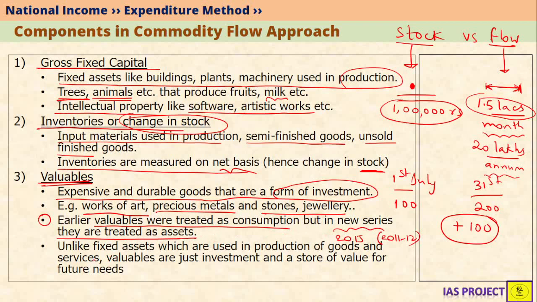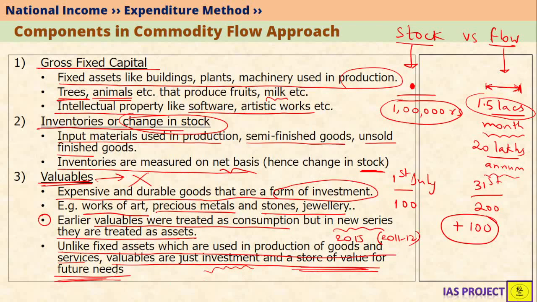We must understand there is a small difference between fixed assets and valuables. What is it? Unlike fixed assets, which are used in production of goods and services, valuables are just investment and a store of value for future needs. So, valuables are not used in production of goods and services. Fixed assets are used in goods and services production. However, both valuables as well as fixed assets are durable. But valuables are just held for the purposes of investment, and they act as a store of value for future needs.